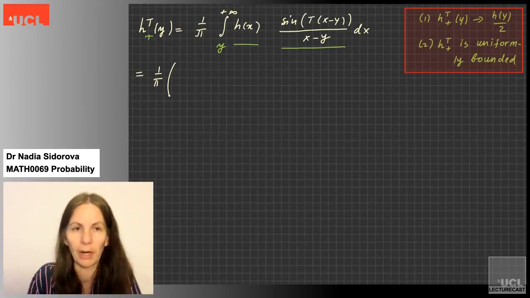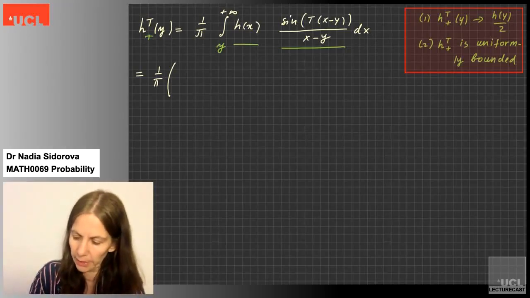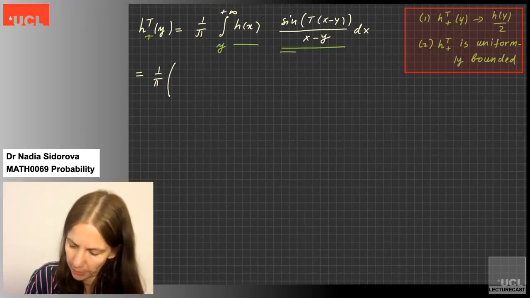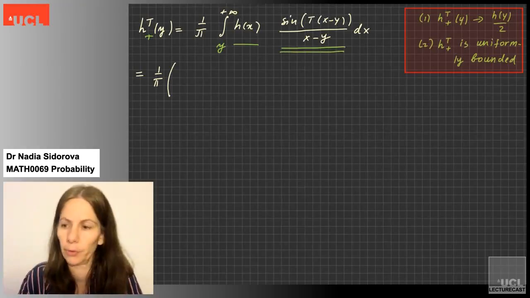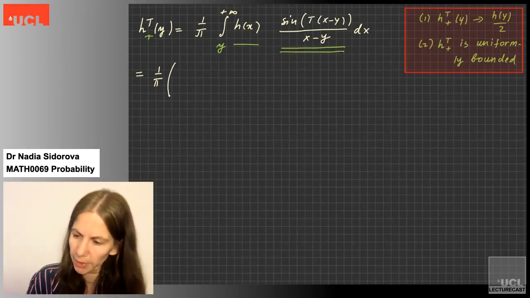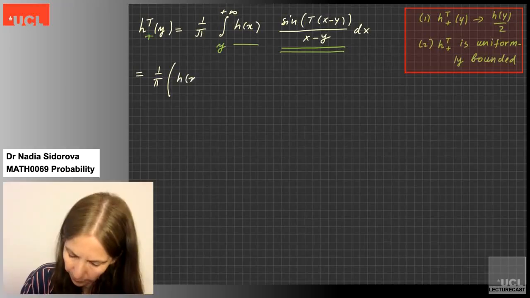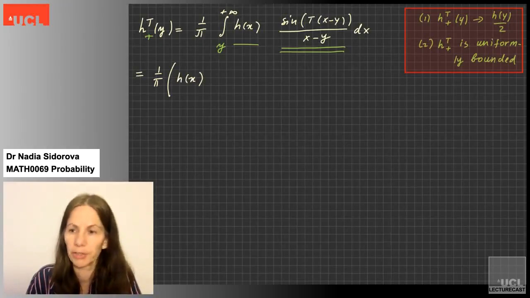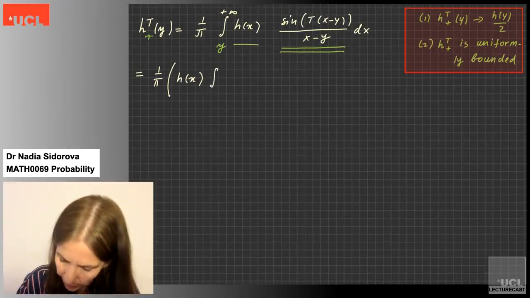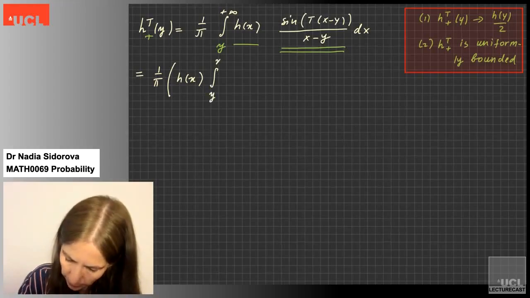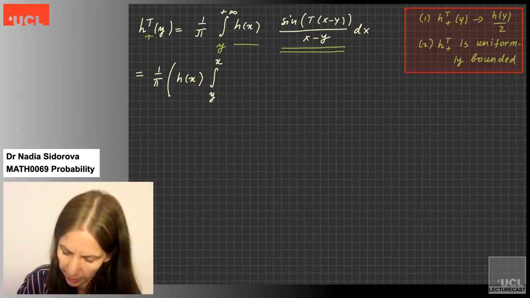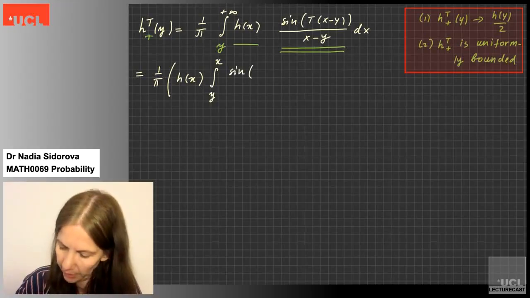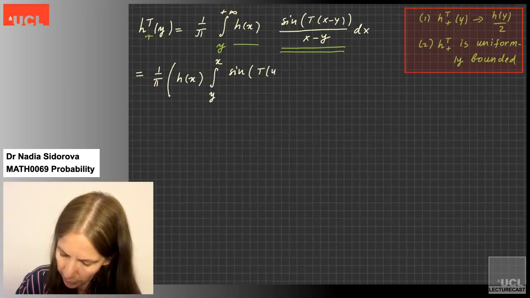Okay, so this is our h_t plus, and now I'm integrating by parts. So my parts are those two. How does integration by parts work? I write the first function, and I write the integral of the second function. And I can't actually integrate it, so I will have to write the integral, which would be from y to x, which is the variable. And then I will have to replace the variable x in this function by something else. So let me do u minus y.